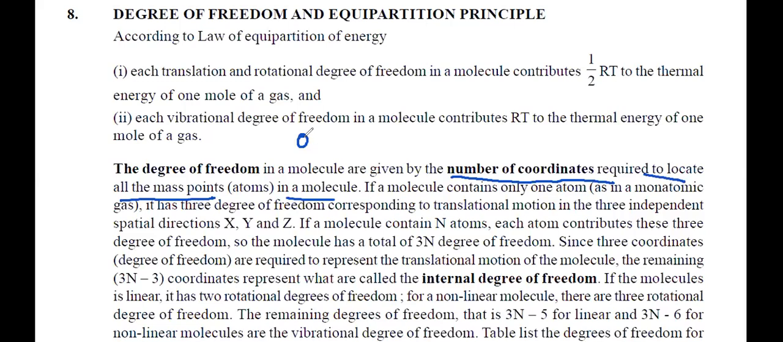Yes. But if it translates like this, this or this, the position will change, yes or no? So I can say that when we have one atom, there are three coordinate points at which this atom can be present, yes or no? Right? So this is called your translational degree of freedom. This is called your translational degree of freedom. Okay.